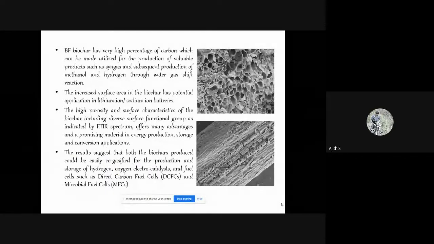And these are some structures of biochar. It has a porous structure. The first image shows the biochar of coir-pit, and the second one shows the biochar of beet fiber.